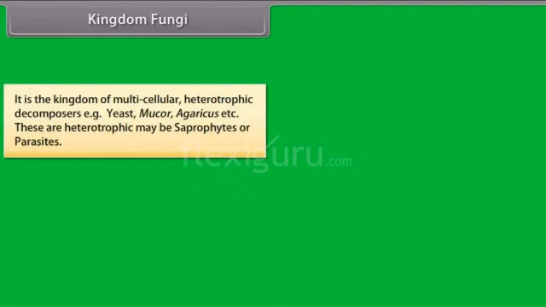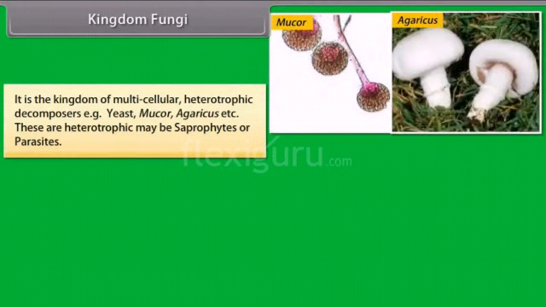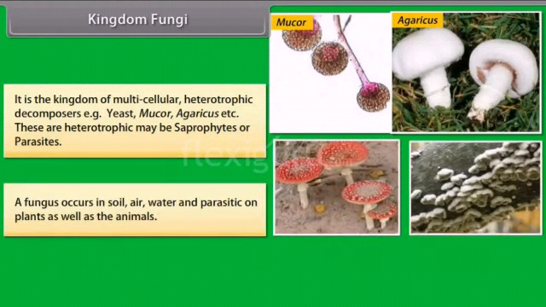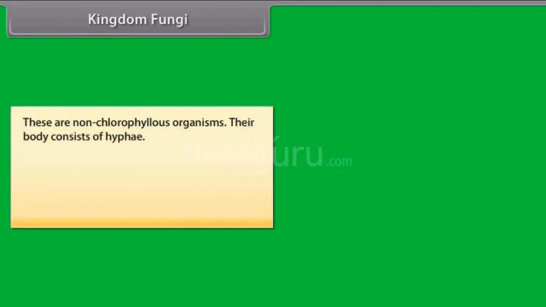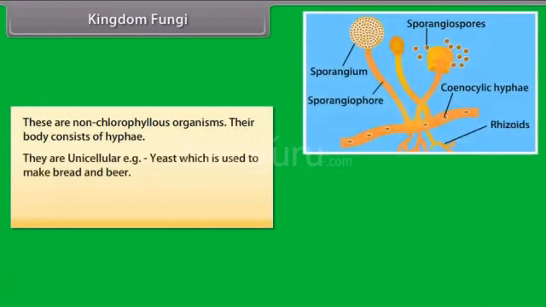It is the kingdom of multicellular heterotrophic decomposers. For example, yeast, mucor, agaricus, etc. These heterotrophs may be saprophytes or parasites. A fungus occurs in soil, air, water, and is parasitic on plants as well as animals. These are non-chlorophyllous organisms. Their body consists of hyphae. Some are unicellular, for example yeast, which is used to make bread and beer.